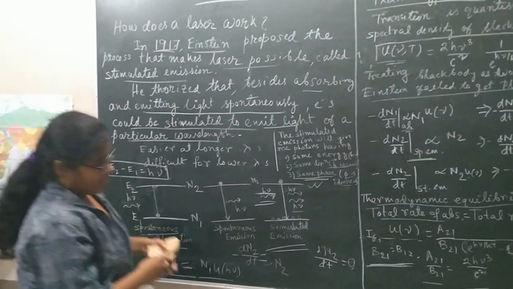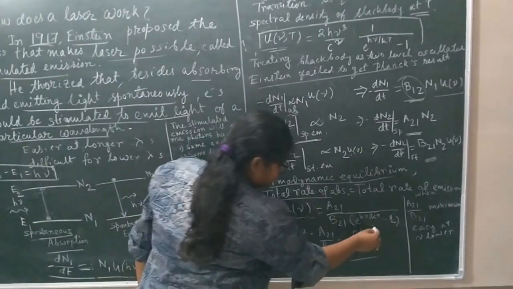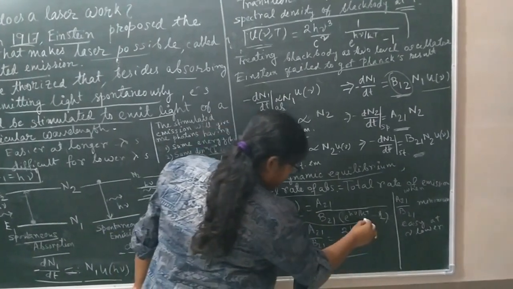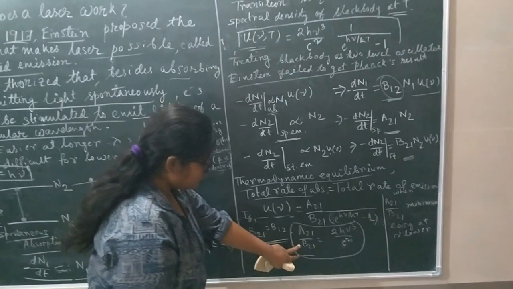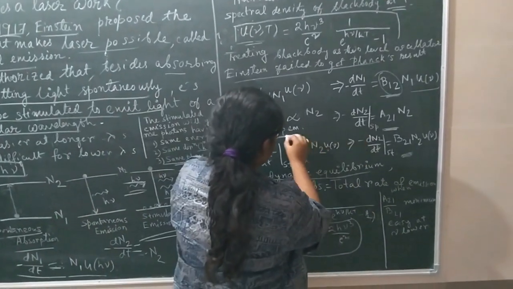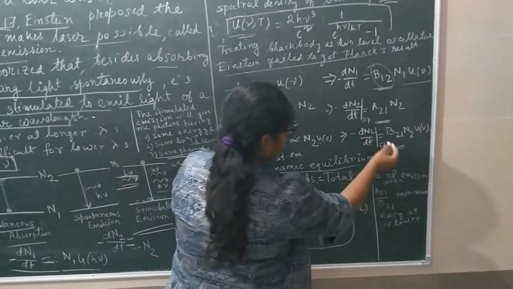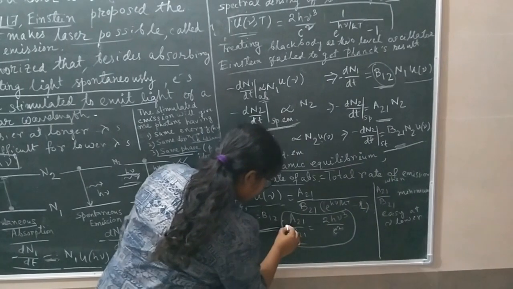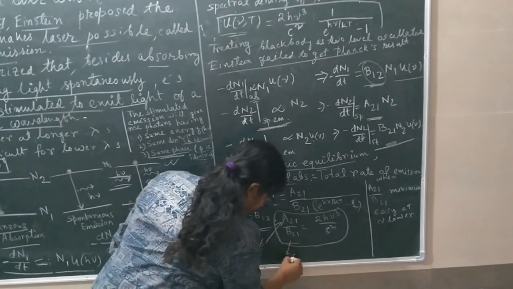Now, A21 is the spontaneous emission and B21 is the stimulated emission. So this is for the spontaneous one and this is for the stimulated one.